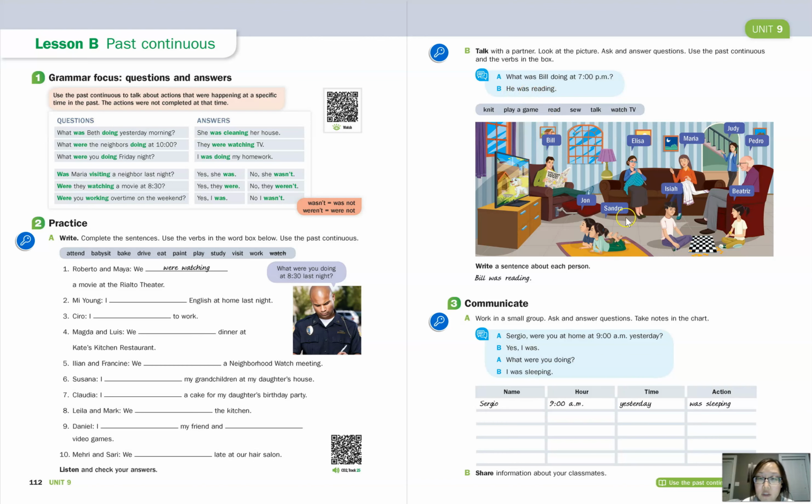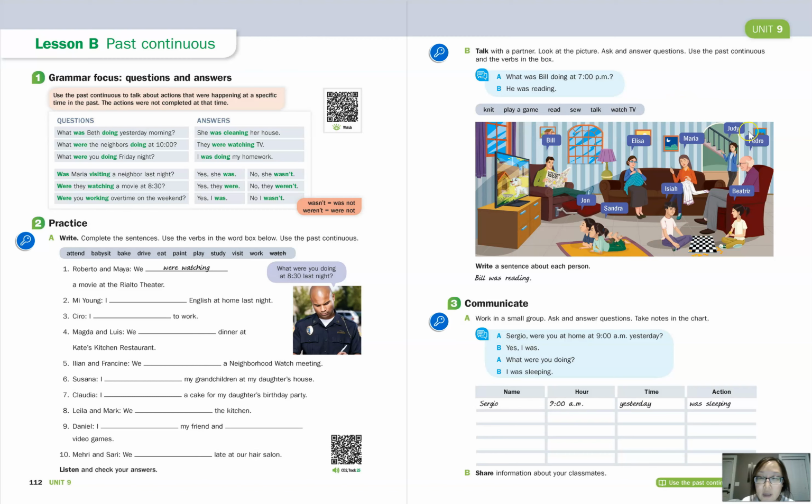So if you look at the picture, you can see a lot of people, and we can ask a question for each person or group of people using the past continuous tense. So if you want to practice with someone in your family, that's good. One person can ask the questions and another person can answer the questions.